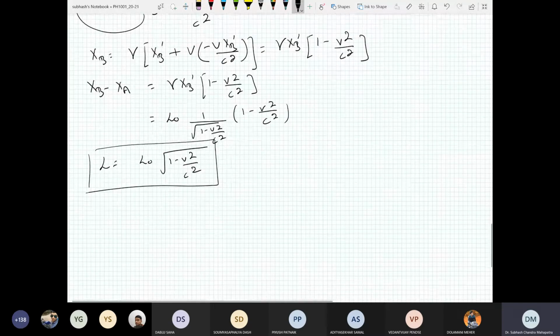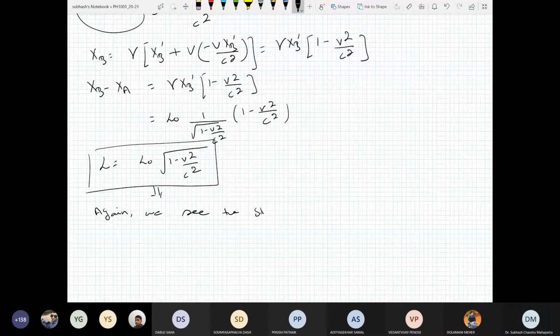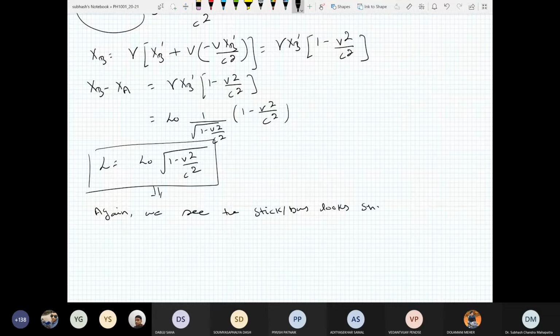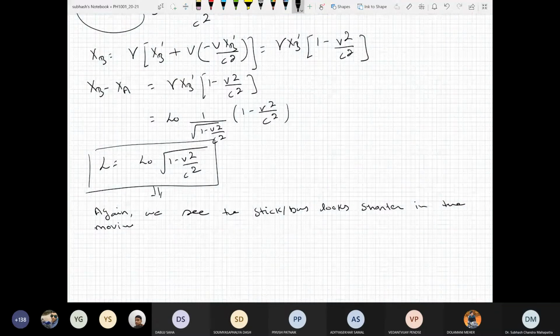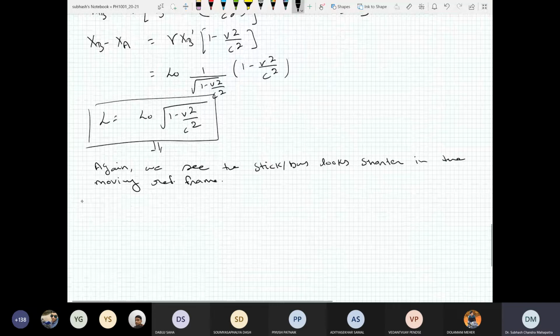So again you see that the stick or bus looks shorter in the moving frame. Moving reference frame. Okay. So idea is you just remember the moving frame looks shorter.